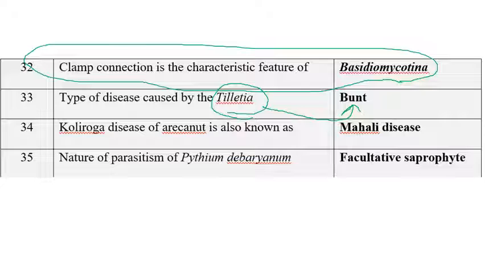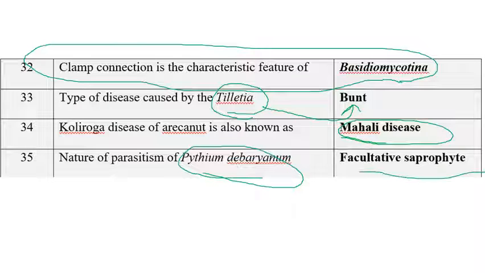So the next one: Koleroga disease of areca nut is also known as Mahali disease. Mahali disease of areca nut is otherwise called Koleroga, which is caused by Phytophthora palmivora. So Koleroga disease of areca nut is caused by Phytophthora palmivora. The next one is the nature of parasitism of Pythium debaryanum, that is facultative saprophyte. So Pythium debaryanum is a facultative saprophyte.